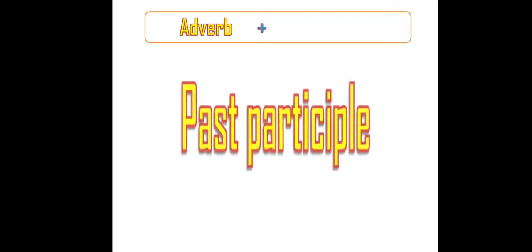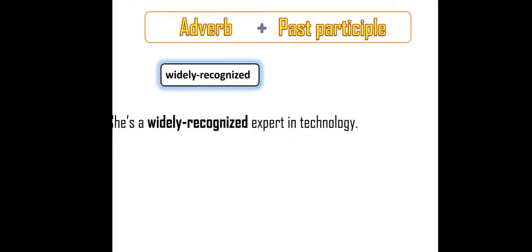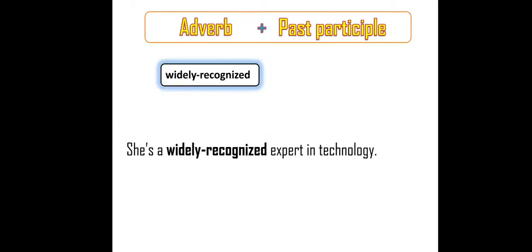And another form of formation of compound adjective is adverb plus past participle. Widely recognized. Widely recognized short form is famous. Instead of saying famous, widely recognized. She is a widely recognized expert in technology. So expert is a noun. Actually, widely recognized is used to describe that expert or that woman. So this is a compound adjective.